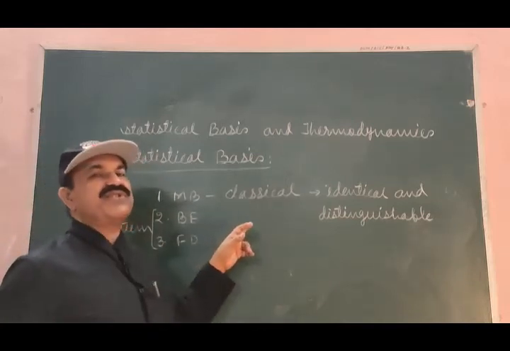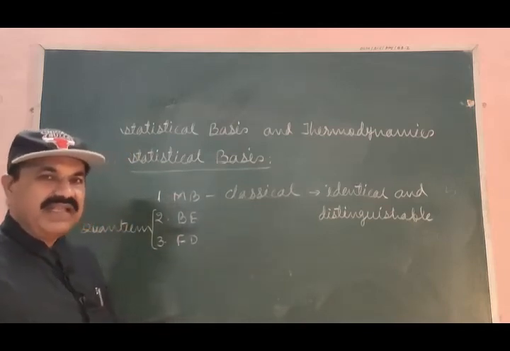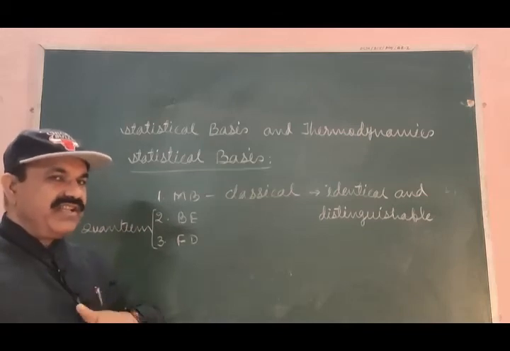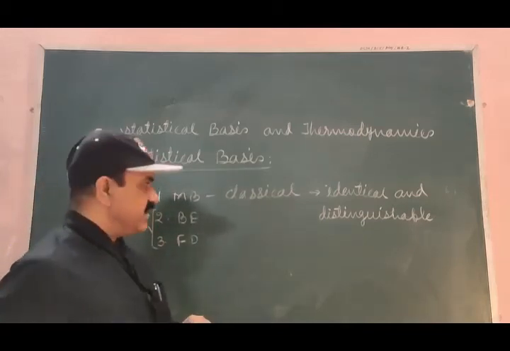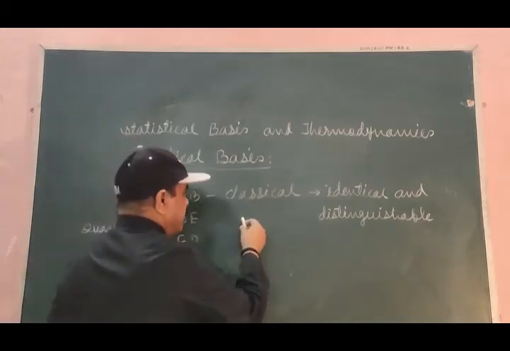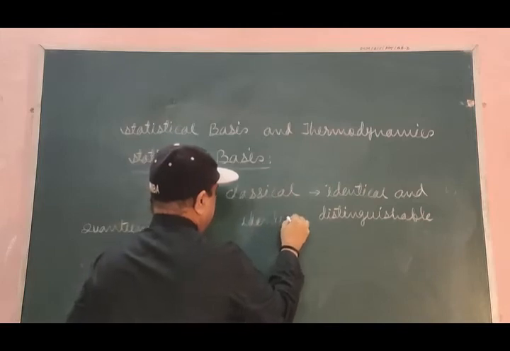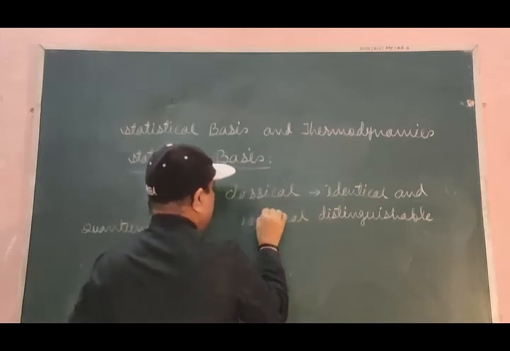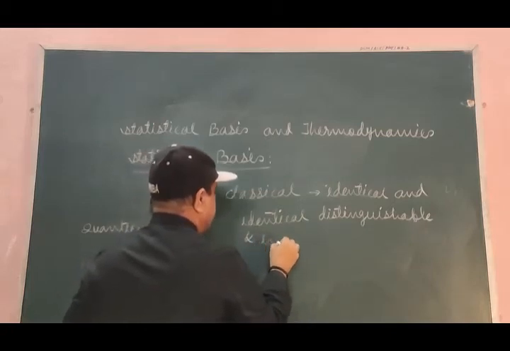To which systems can Bose-Einstein statistics be applied? The systems which have a very large number of particles, first thing. Second thing, the particles should be identical and indistinguishable.